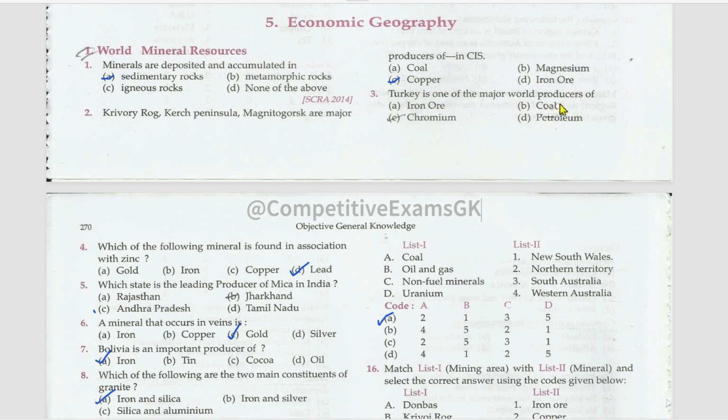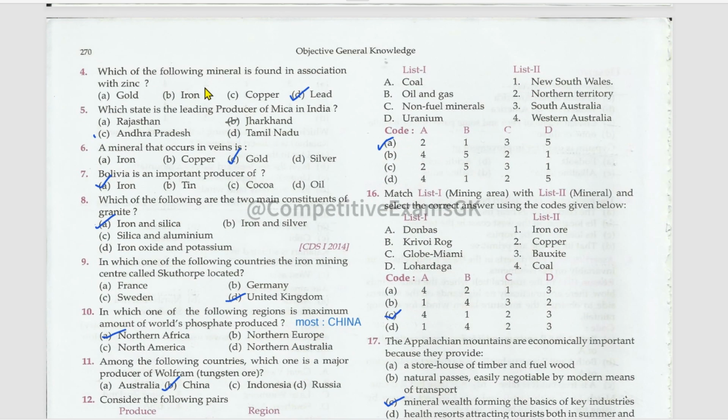Turkey is one of the major world producers of chromium. Which of the following minerals is found in association with zinc? That is lead. Which state is the leading producer of mica in India? That is Jharkhand. So currently, the largest producer of mica is Andhra Pradesh.